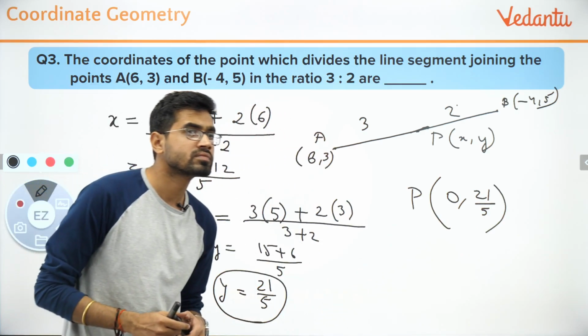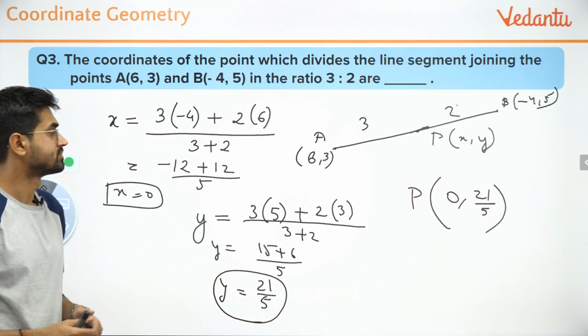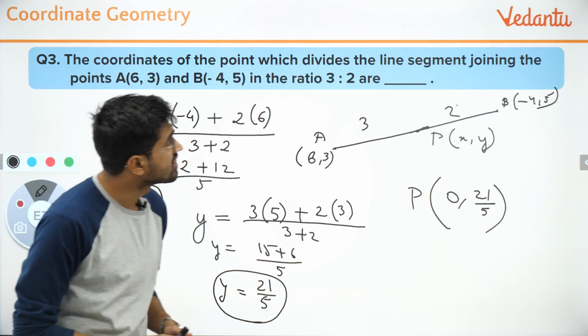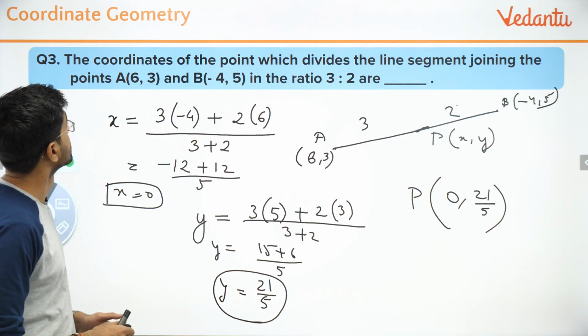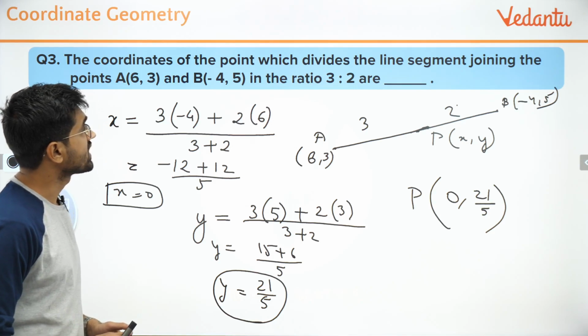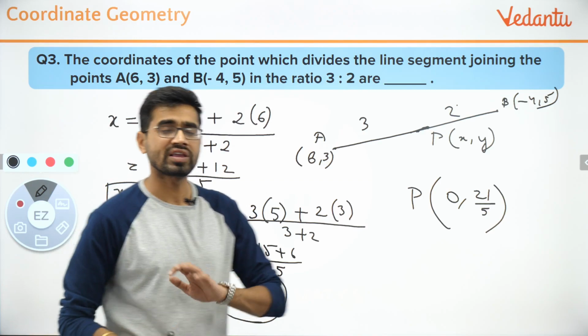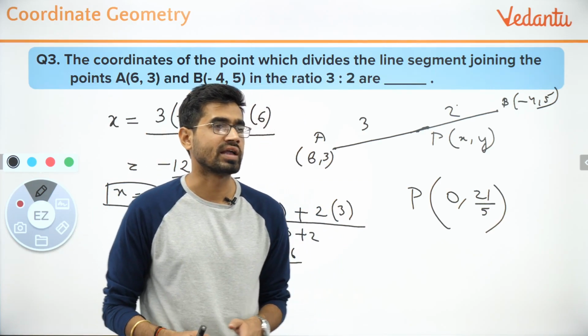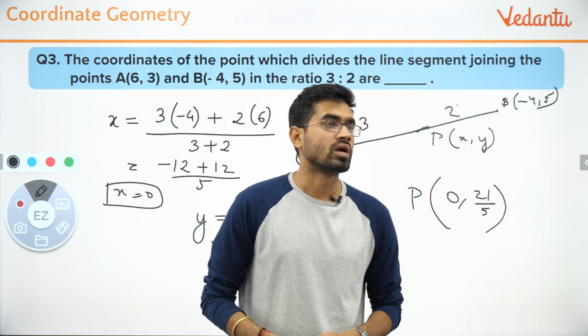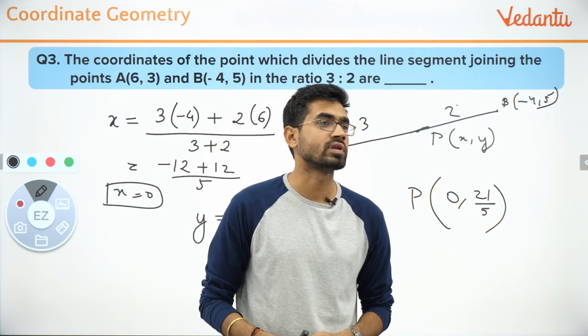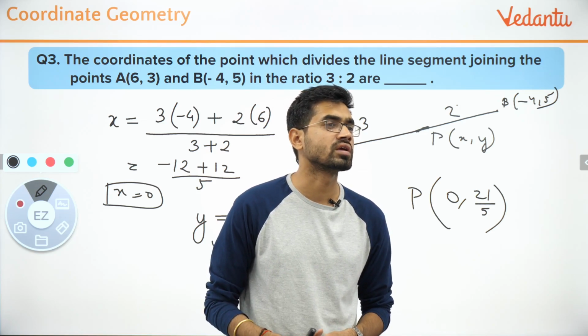Sir, x will be 4. Okay, minus 12 plus 12 is 0. How do you say x will be 4? First of all, get your name out properly. I don't want to talk to nouns which are not names.